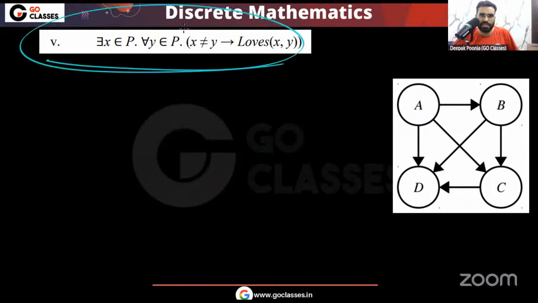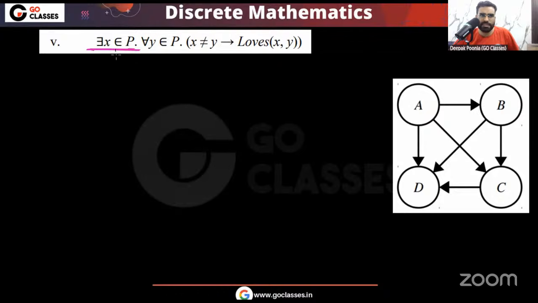What about the fifth statement? Let's see this fifth statement. Is this true or false? Here we are saying there exists X for all Y. Again, the same template basically: there exists, for all Y. We are saying there is someone in the domain such that for every Y in the domain, if X and Y are different, then X loves Y.